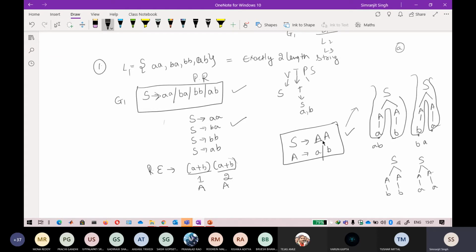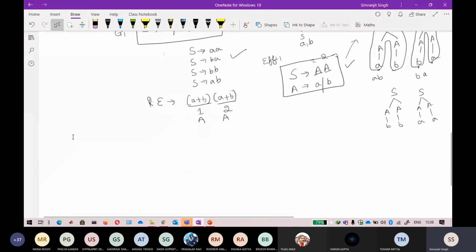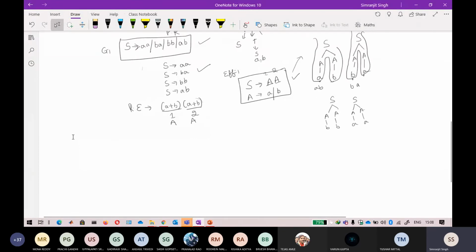This represents my first length and my second length, and A corresponds to a or b. So that is the efficient grammar for this particular case. Now I will tell you three building blocks that are very important and are repeated again and again in any kind of question. I just took out three building blocks.